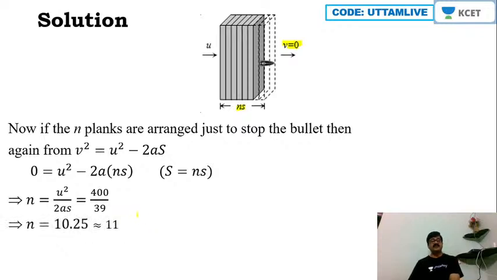So hence I can comfortably take 39 as approximately around 40. So 400 by 40 is how much? 10. So 10, but since I have increased the value, I should consider a higher number here. So about 10, what number do we have in the option? 11. So hence I'll pick 11 as my answer here.